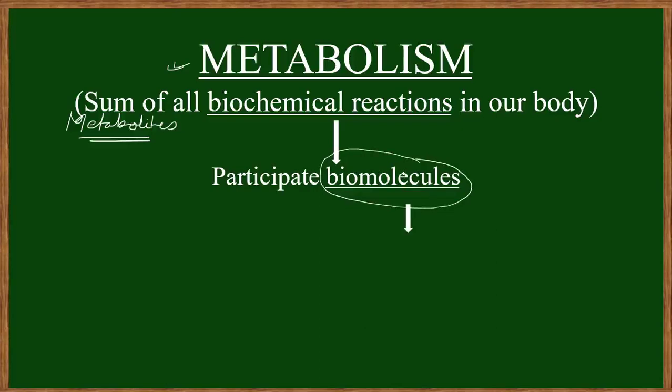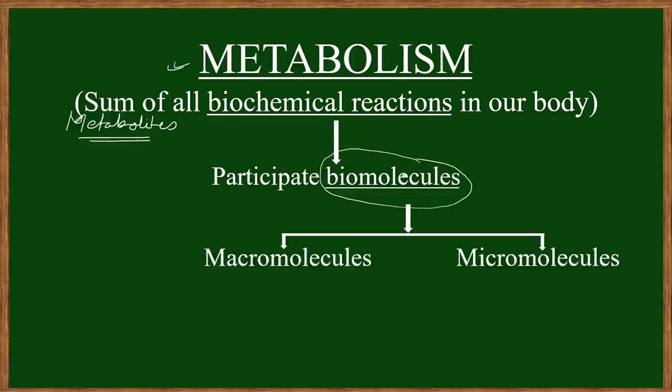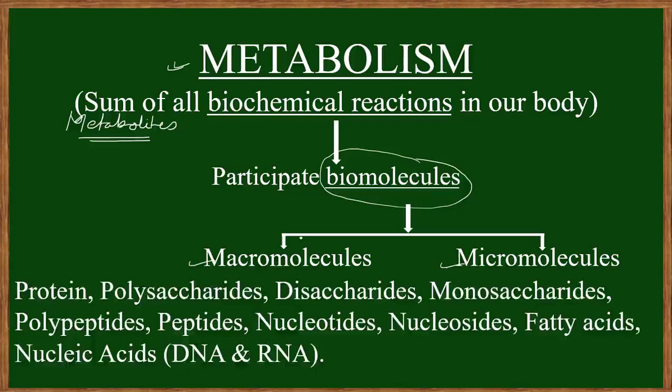In biomolecules there are again two varieties, macromolecules and micromolecules. Macro means big sized, complex molecules, and micromolecules means small and simple molecules.